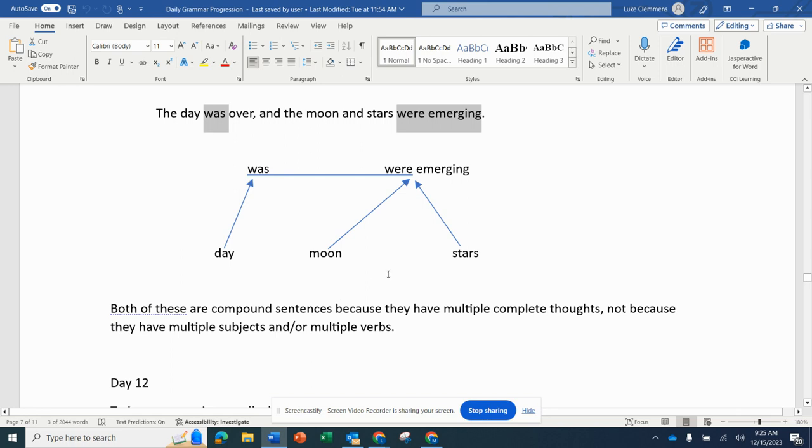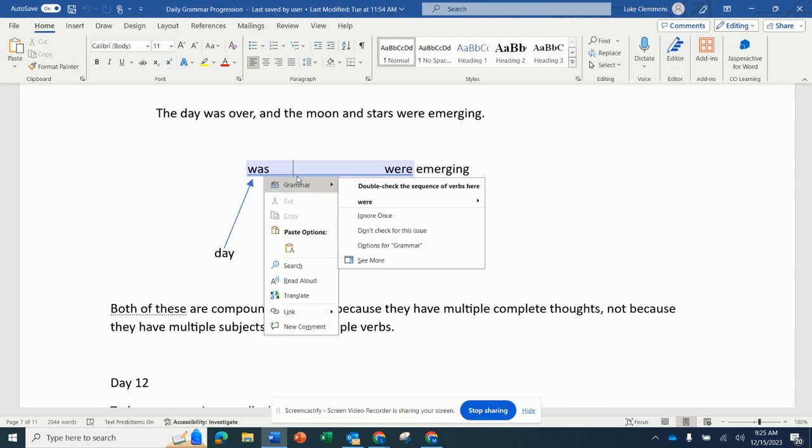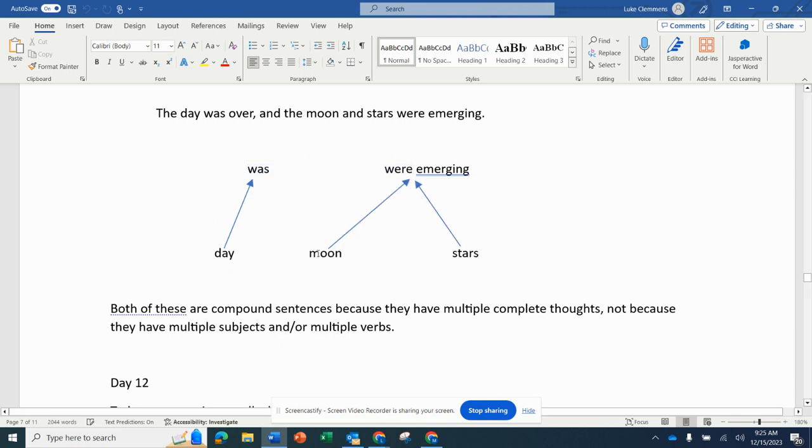So again, we have these separate thoughts, and ignore this blue line here. This is not part of the show.